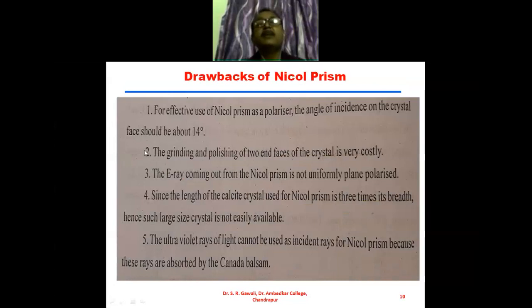After this, we will discuss the drawbacks of the Nicol prism. The first drawback is that for effective use of the Nicol prism as a polarizer, the angle of incidence on the crystal face should be about 14 degrees, so that the critical angle formed will be 69 degrees.